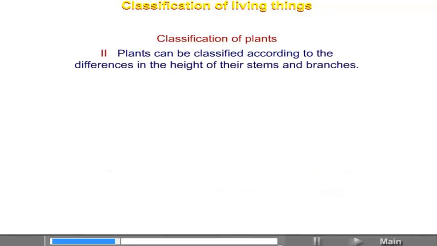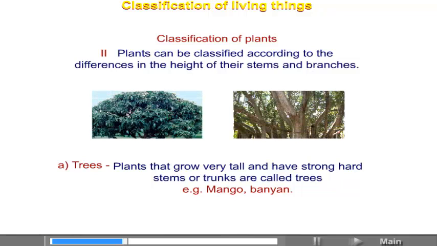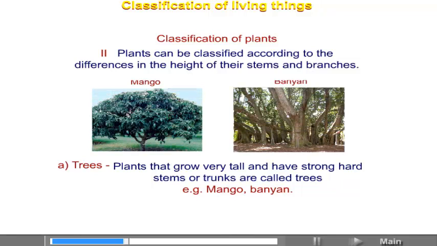Number 2. Plants can be classified according to the differences in the height of their stems and branches. A. Trees. Plants that grow very tall and have strong hard stems or trunks are called trees. Example, mango, banyan.